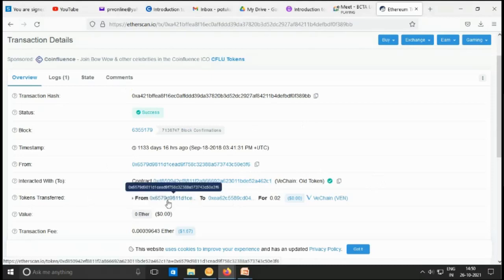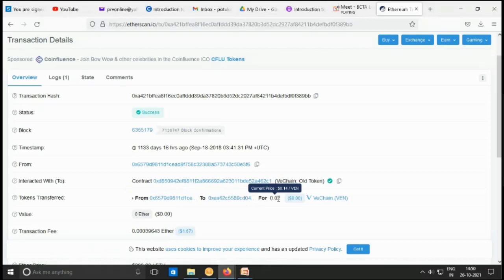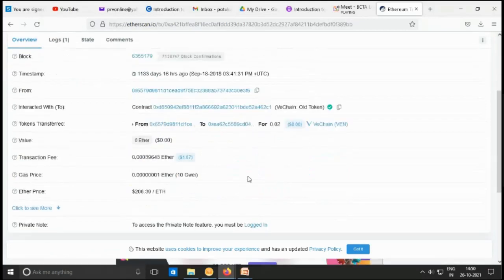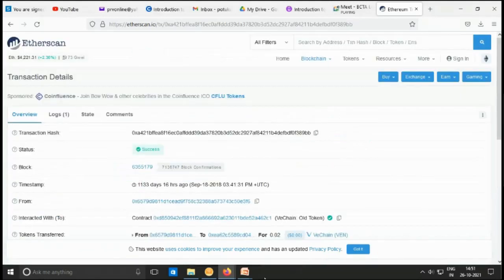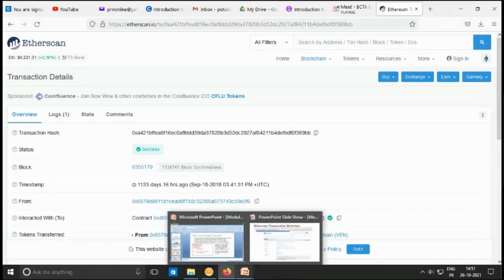Tokens transferred from whom to whom, and how much. Next, what is the value? Transaction fee is 0.003963 ethers. Gas price is 0.000001 ether. Ether price is $208.39 per ether. So this is the transaction structure that you can observe here.